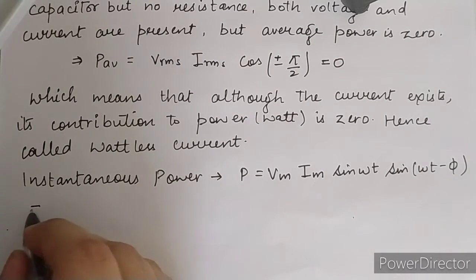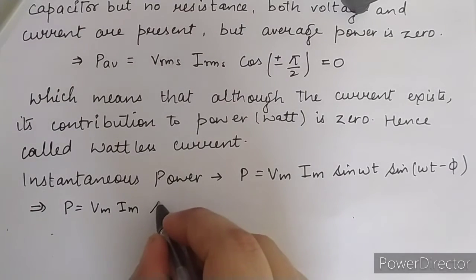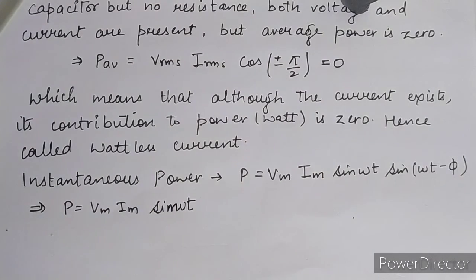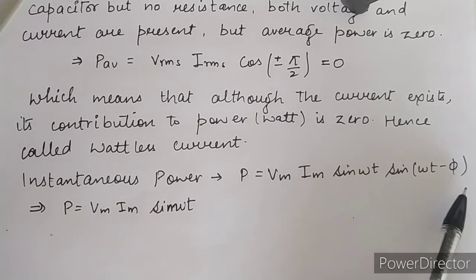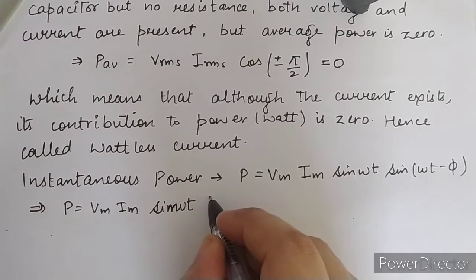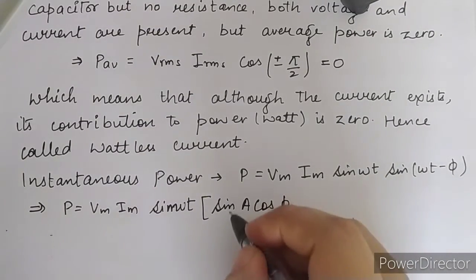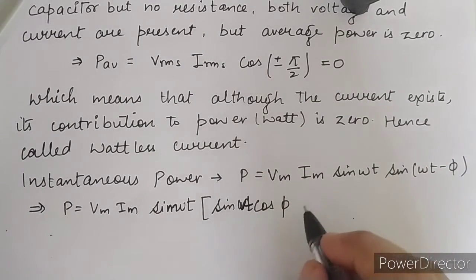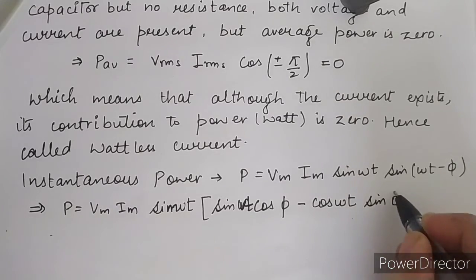So here the power is Vm Im sine omega t, which I write as it is, and in this we have to use the formula for sine A minus B, which becomes sine A cos B minus cos A sine B. That is, sine omega t cos phi minus cos omega t sine phi.